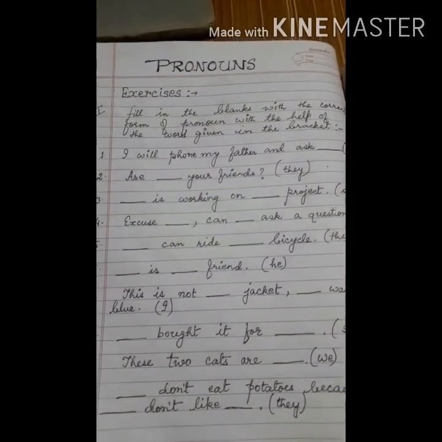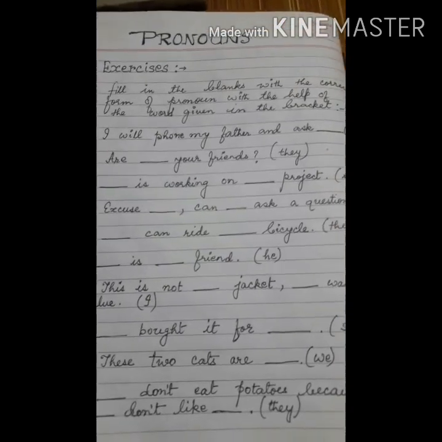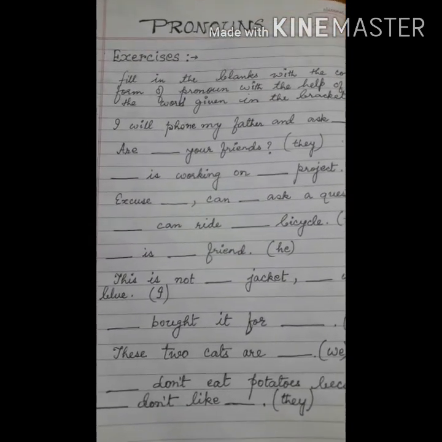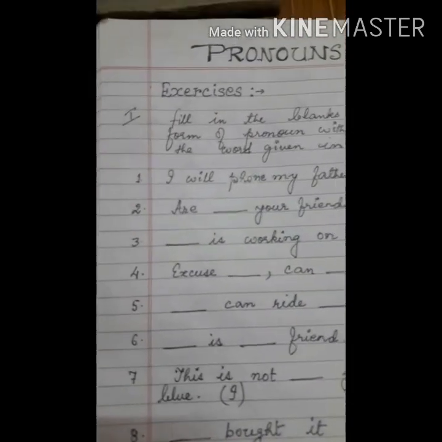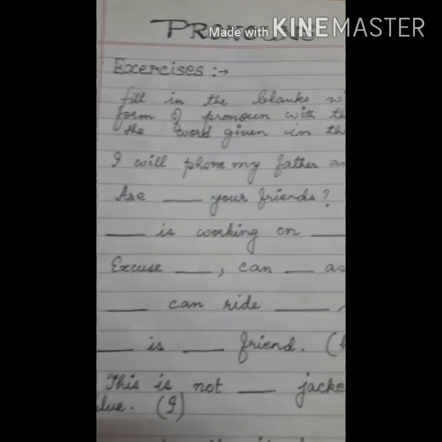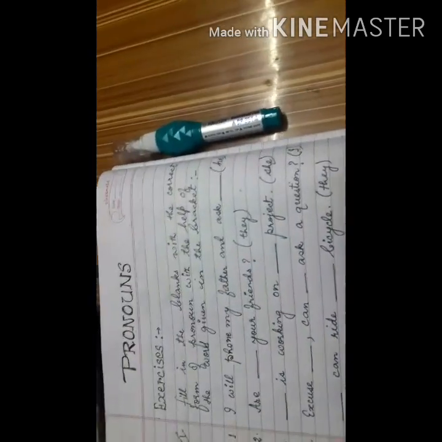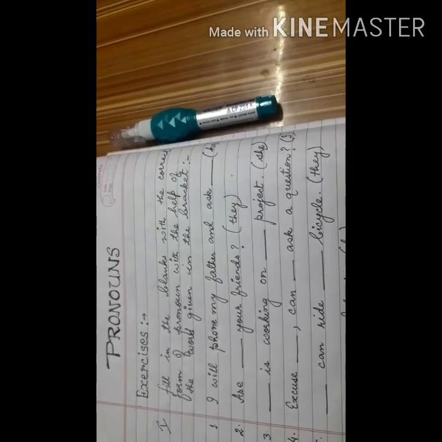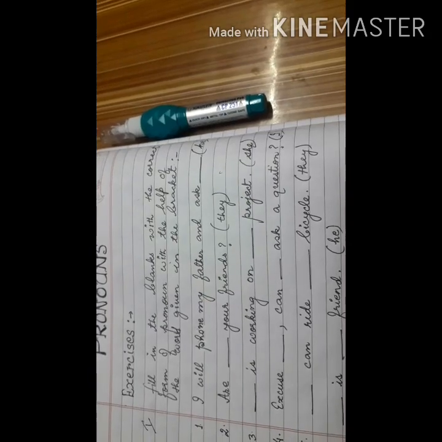Before that, kindly note down these questions in your copy, in a grammar copy, and try it as your homework. The first exercise is, I hope you can see it properly. If I could hold this way. Fill in the blanks with the correct form of pronoun with the help of the word given in the bracket.